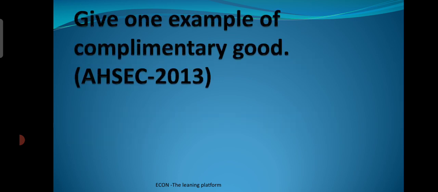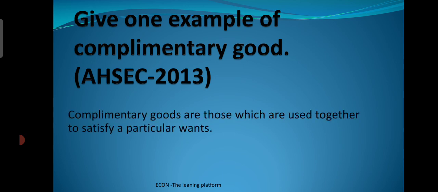Next question, give one example of complementary goods. Before giving the example, you have to know what complementary goods are. When two or more goods are used jointly to satisfy a particular want, they are called complementary goods. There is a difference between substitute goods and complementary goods.